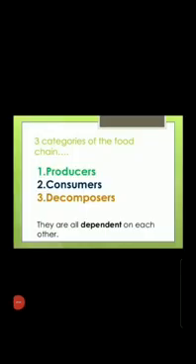The three categories of the food chain are producers, that are the plants; consumers, that are the animals or human beings; and the third one, decomposers, that are bacteria and fungus. They are all dependent on each other.